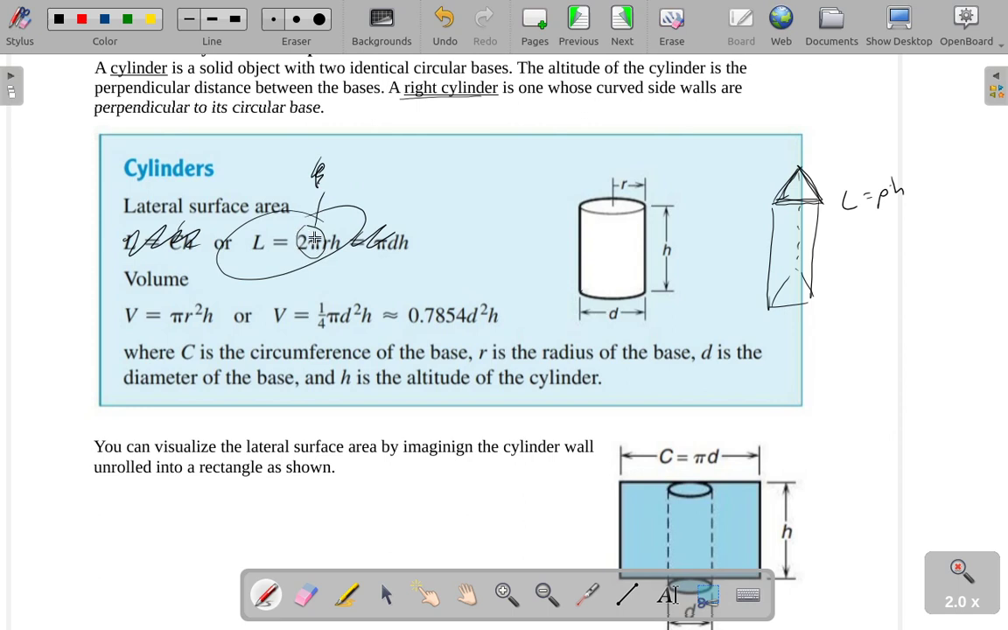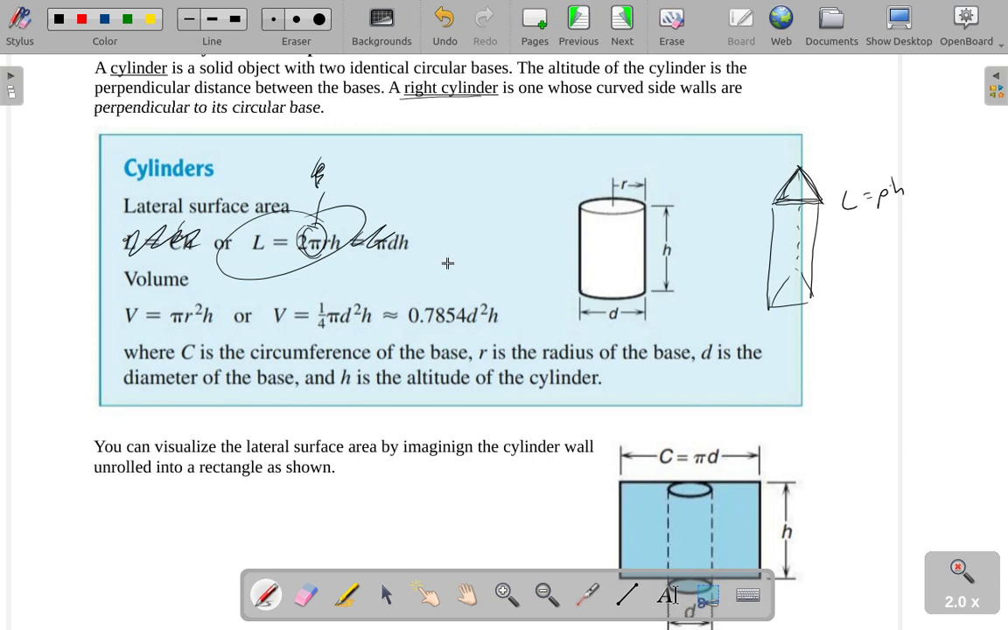But the circumference is 2 pi r. The circumference of a circle is 2 pi r. So you can see we end up taking the circumference, that is the way of thinking of the perimeter of this circle, times the height. So it's essentially the same formula as lateral surface area equals the perimeter times the height. I'm all about trying to figure out how these things tie together and make it fewer things that you have to remember.